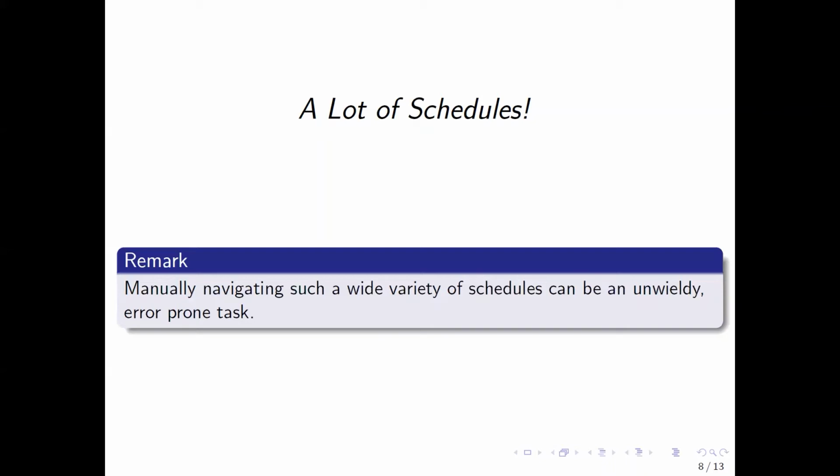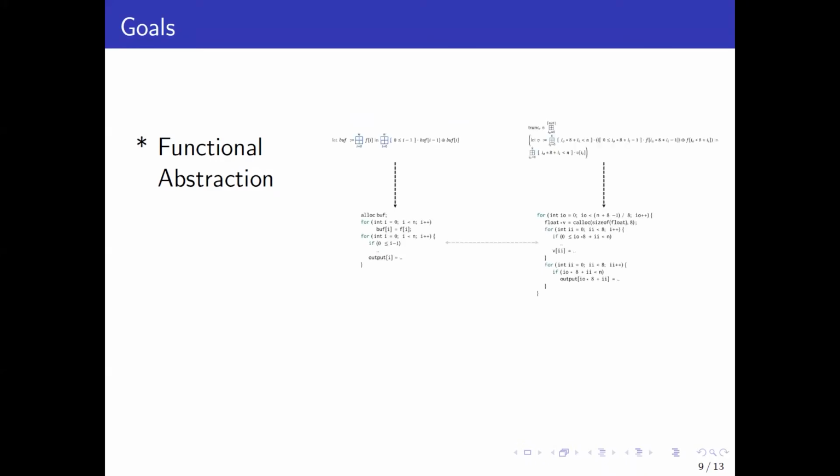Instead, it would be nice to navigate this trade-off space with, first, a level of functional abstraction. Writing large loop nest structures with complex index arithmetic can be quite difficult. It would be easier to talk about programs at a higher level of abstraction than direct imperative code.